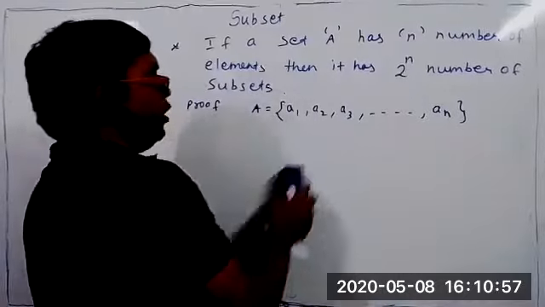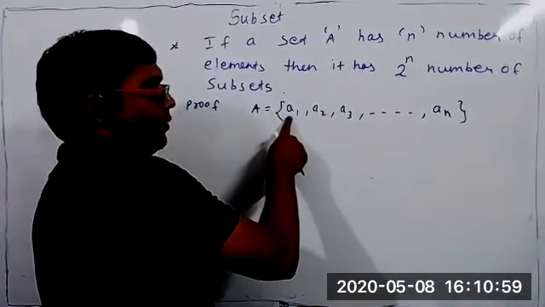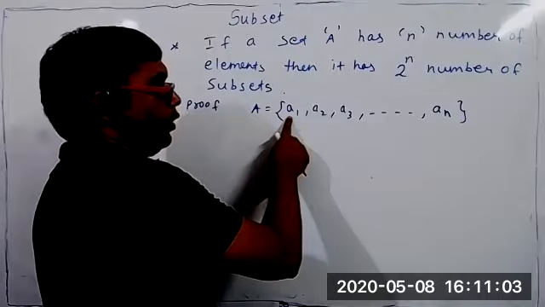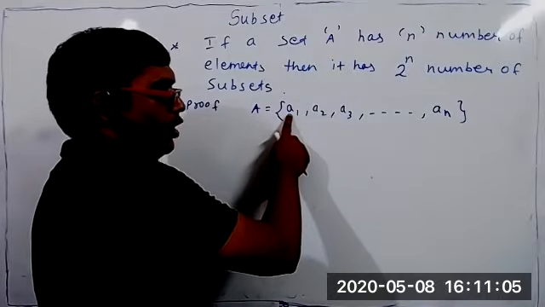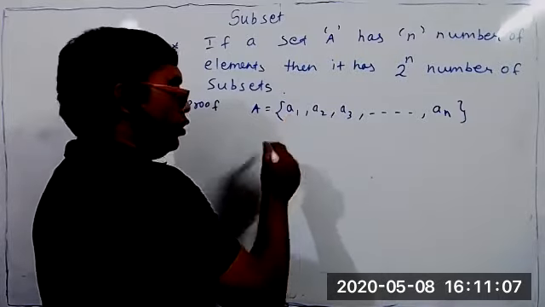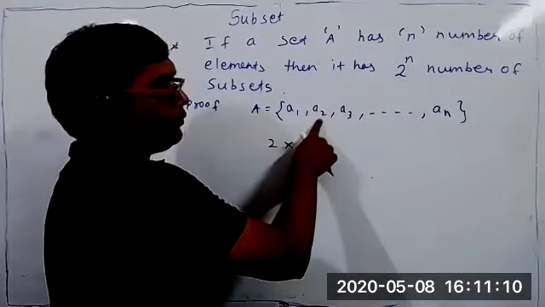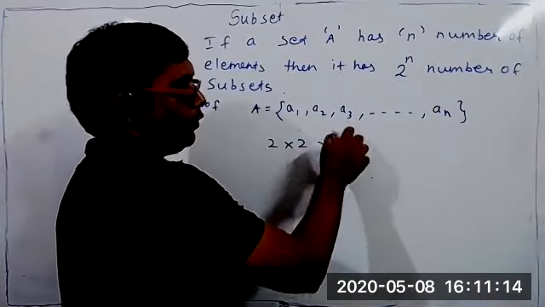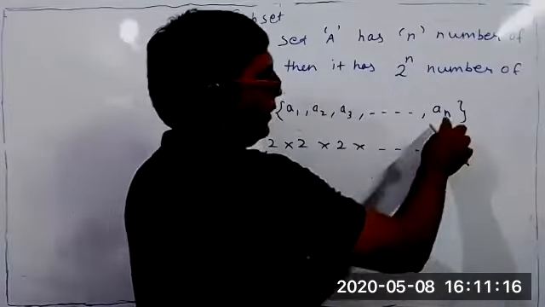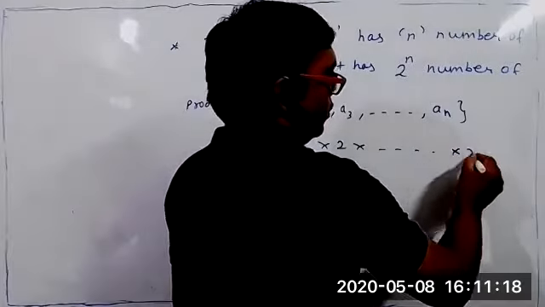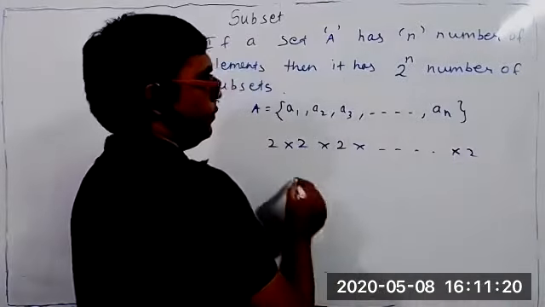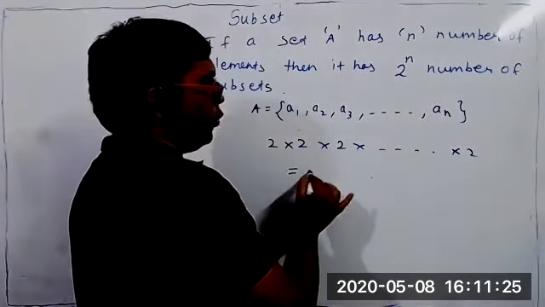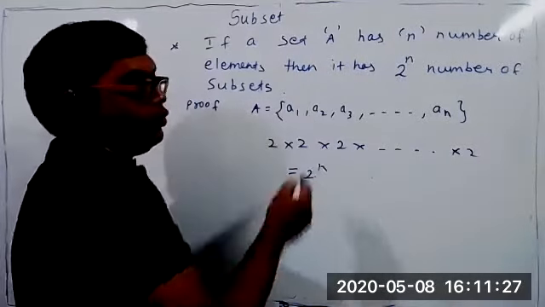Now what happens? To make a subset, A1 has how many options? 2, sir. What about A2? 2. What about A3? 2. What about An? 2. So 2 into 2 and so on. How many 2s are there? n number of 2s. So 2 to the power n. The total number of subsets is 2 to the power n.